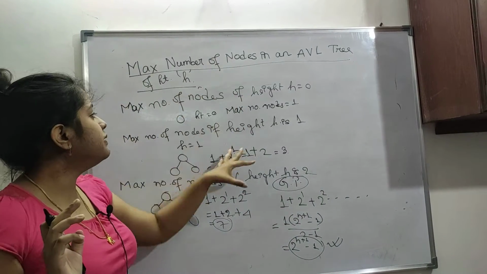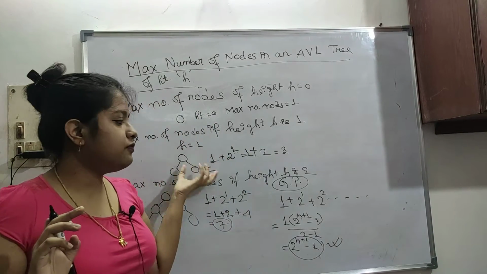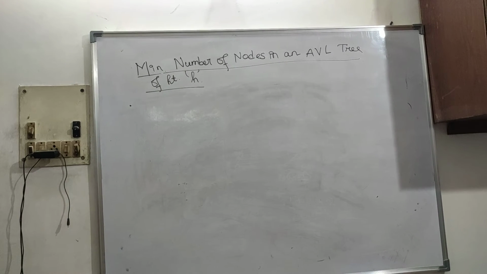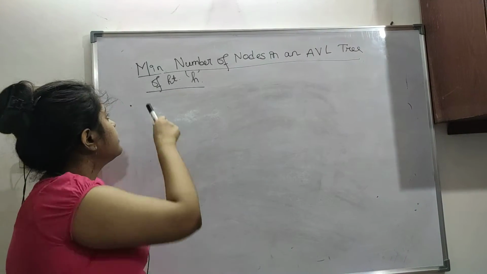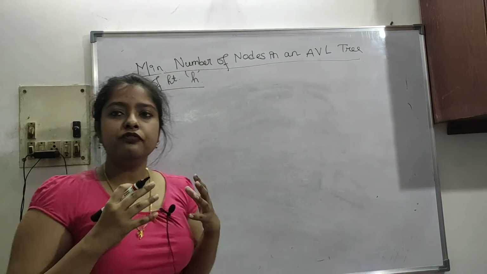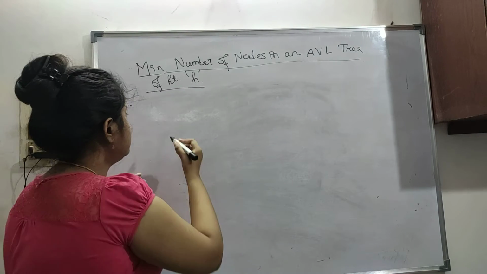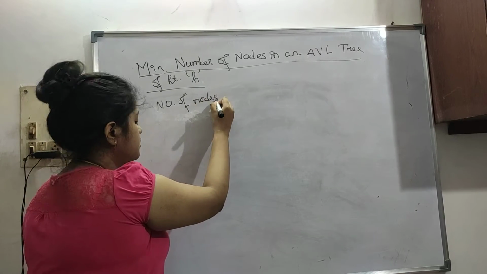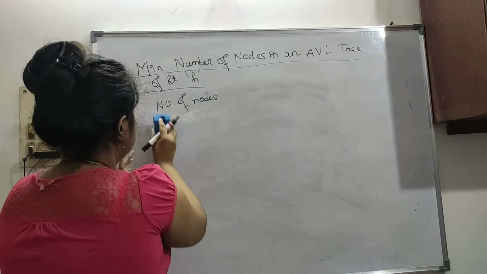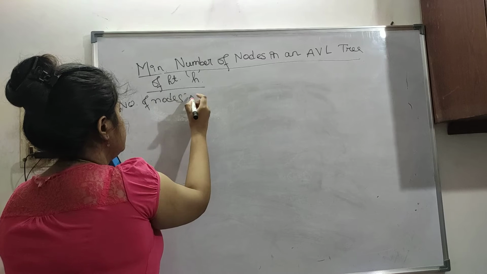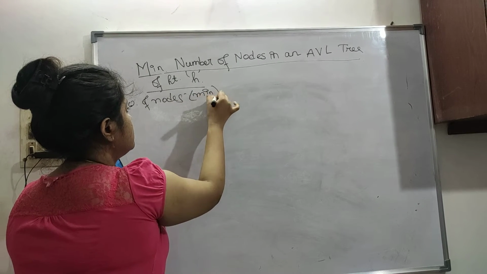So now I will show in the same way how the minimum number of nodes is found out. The next thing is the minimum number of nodes in an AVL tree of height h. So now we have to find the minimum number of nodes here.